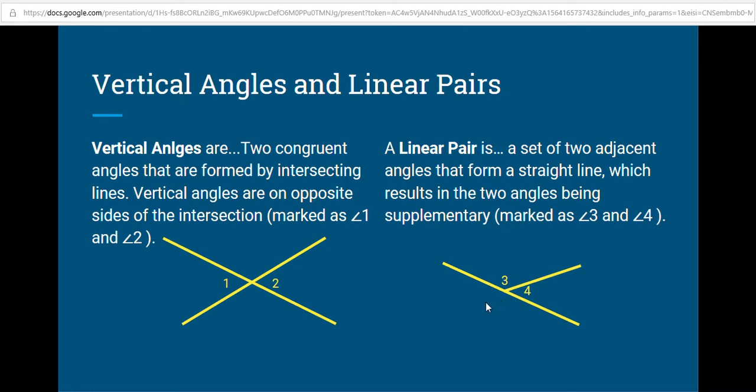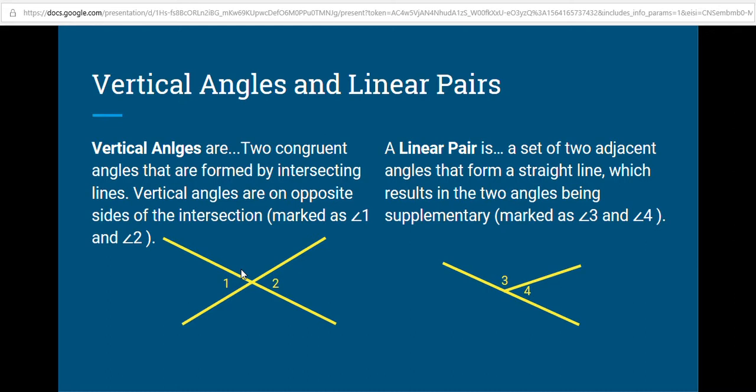So this linear pair can be created any number of ways. One way, which I have here, is I have a straight line and I have an endpoint and a ray going off in one direction. That creates a linear pair. Over here we have two lines intersecting, which actually creates another linear pair. Two and this unmarked angle are a linear pair. One and an unmarked angle are a linear pair. Adjacent angles that form a straight line make a linear pair.